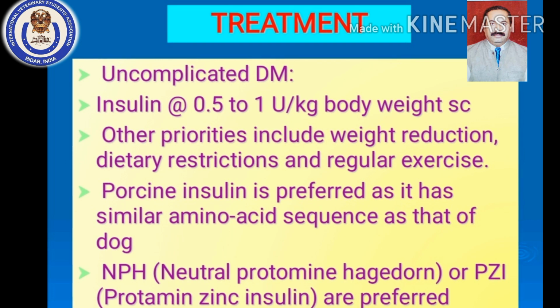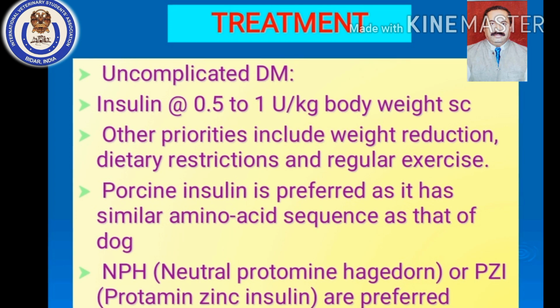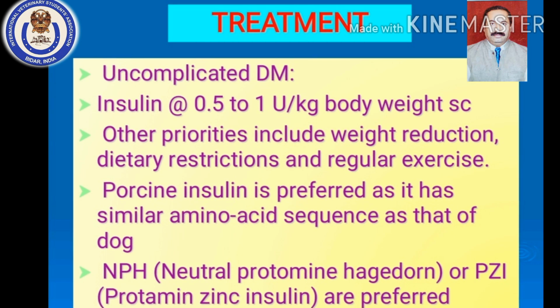The treatment of uncomplicated diabetes mellitus includes insulin. Insulin has to be given at the rate of 0.5 to 1 unit per kg body weight by subcutaneous route. Now you have to see which type of insulin you prefer. There are plenty of insulin preparations available in the market. Beef insulin is there, porcine insulin is there, human retard insulin is there. It has been proven, and there are reports, that porcine insulin has a similar amino acid sequence as that of dog. So that's why porcine insulin is preferred for the treatment of diabetes mellitus in dogs.